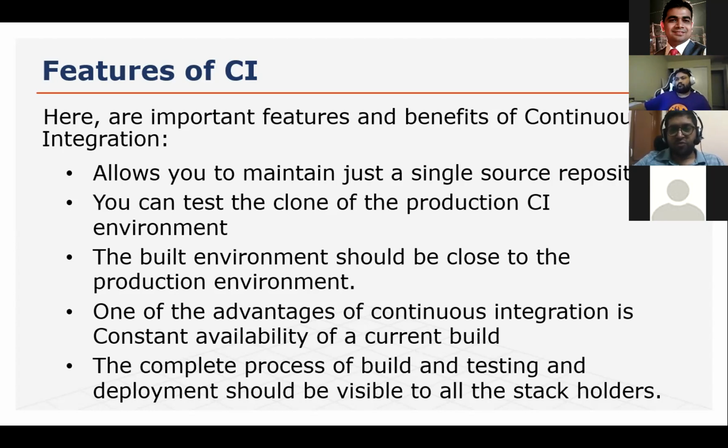The complete process of build, testing and deployment should be visible to all the stakeholders. It means that if I have a team of 4 or 5 developers, or I have a senior manager, or a technical architect, this is totally visible: what I am committing, how it is processing, what the errors are. So at any stage, anyone can see and anyone can check the log. Anyone can see what is in process and when it will be complete. So this is totally visible to all of the stakeholders who are part of the deployment process or the development process. These are the main features of CI.